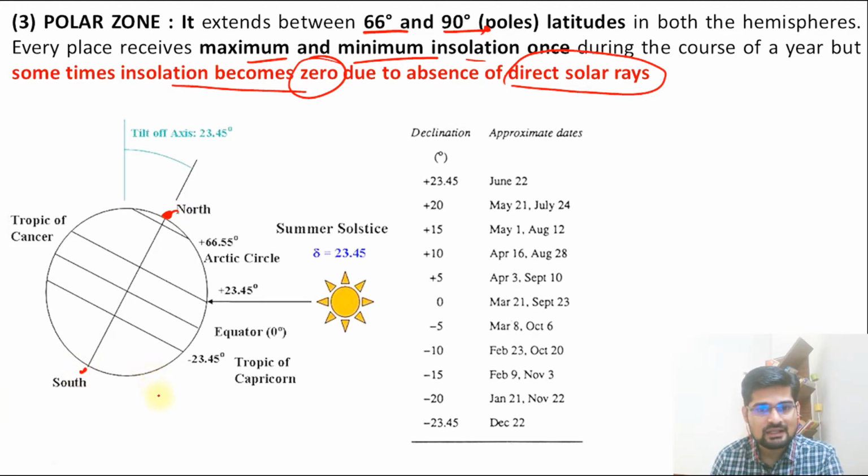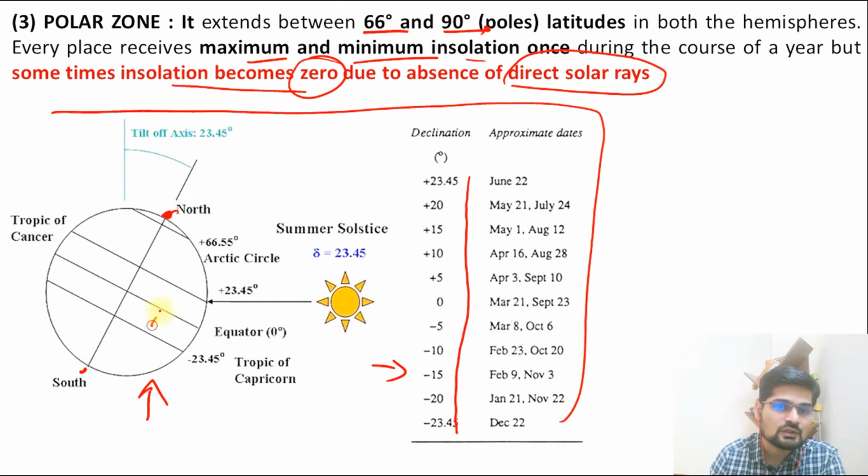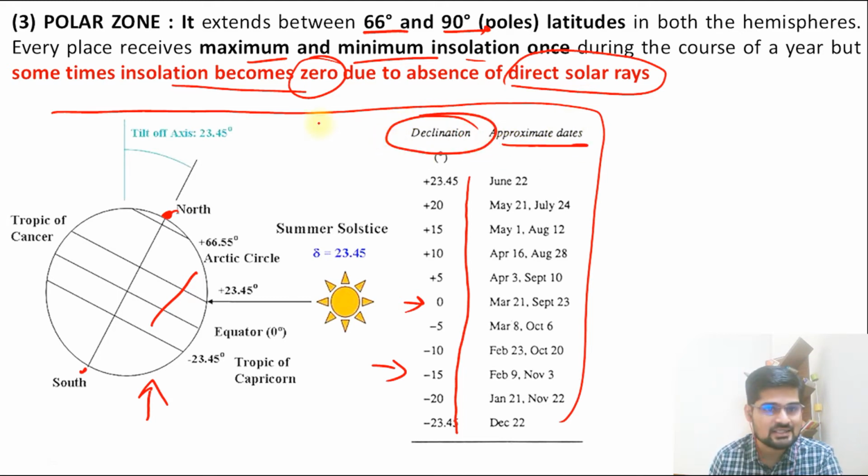So that is important. And if you look into this diagram and also in this, you can find out how it varies here if you see. So this is one of the diagrams in which we have all these zonations, and you see the fluctuation in the temperature using these approximate dates. So what you see is the declination here. So you can draw this diagram, pause the video, and make your answers accordingly.